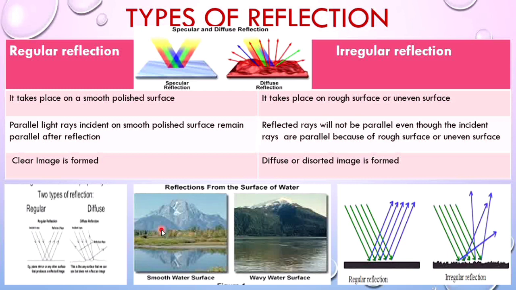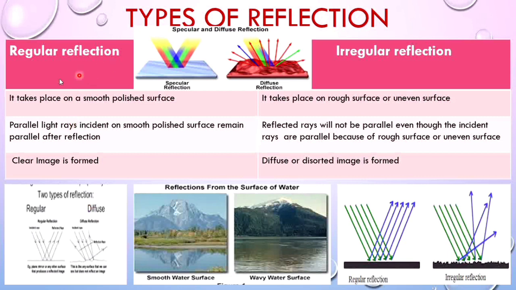The rays of light received on a mirror are reflected and received on a wall or a screen as a bright spot. By tilting the mirror, the reflected spot can be obtained in a desired position on the screen. Reflection of light from a rough surface is irregular reflection, and no reflected spot is obtained on the screen. The light falling upon a rough surface gets scattered in all directions, giving rise to diffusion of light.